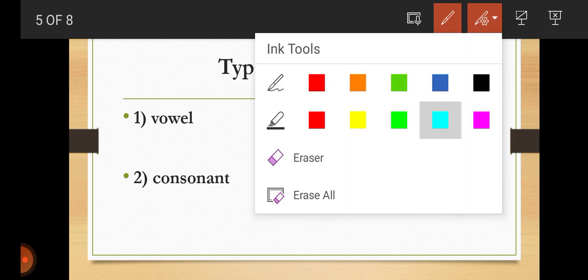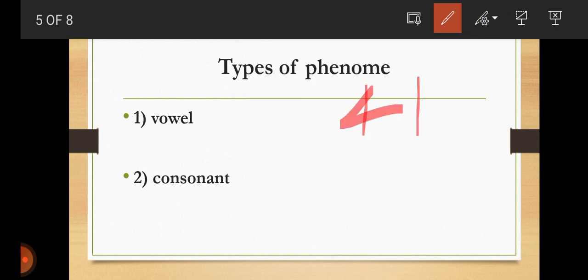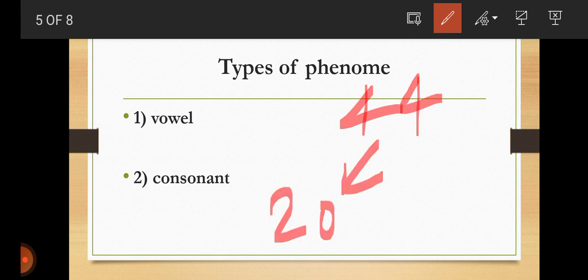There are about 44 phonemes, out of which 20 are vowel sounds and 24 are consonant sounds.